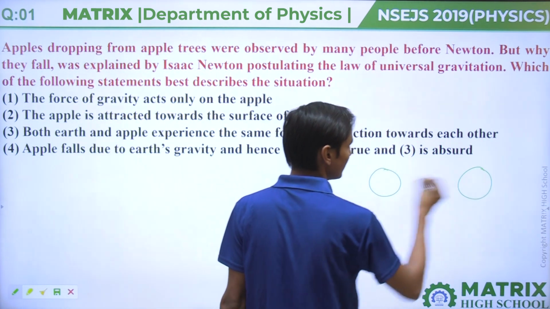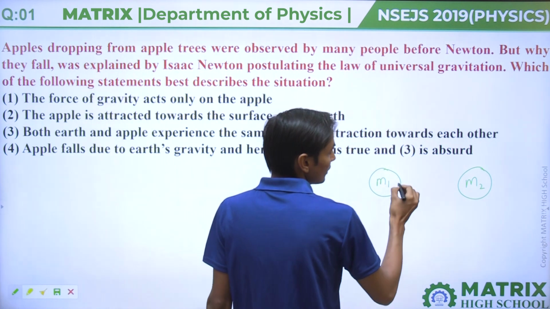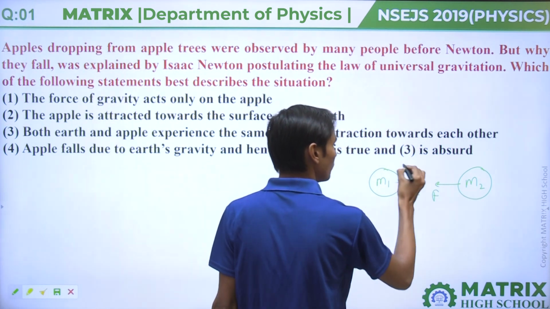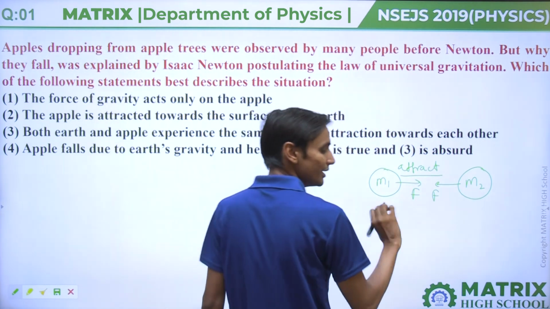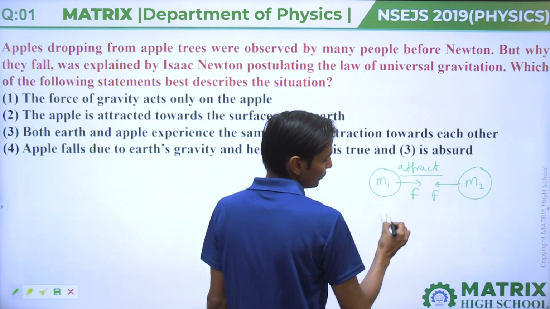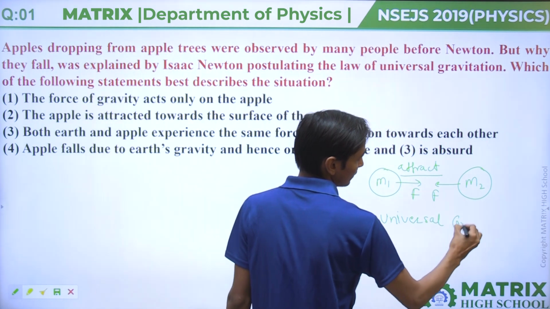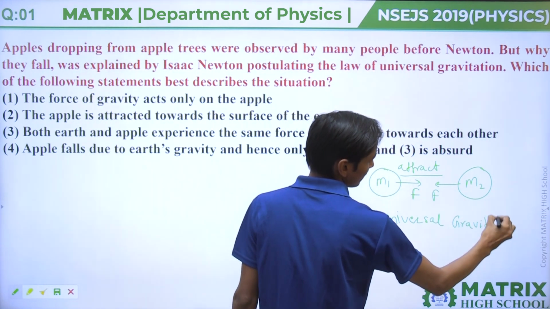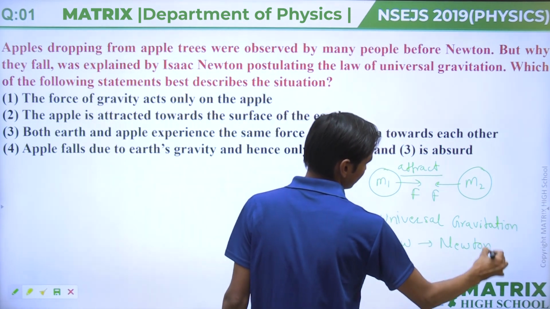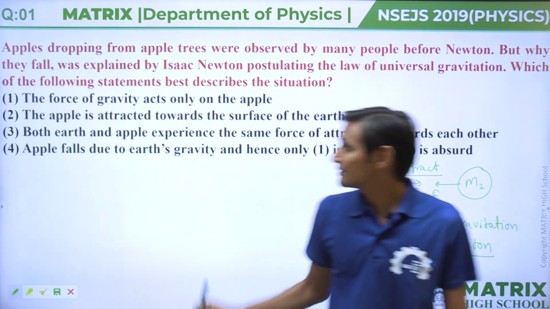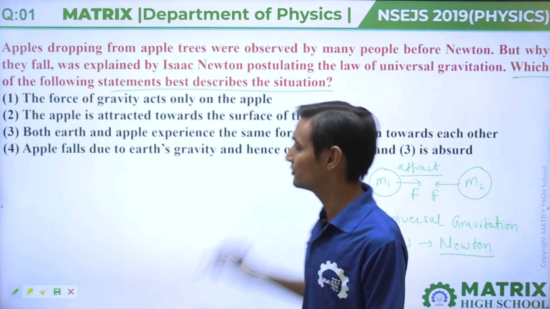The universal law of gravitation says that if there are two masses m1 and m2, then they attract each other by equal and opposite force. Always, two masses attract each other by equal force. This is the universal gravitation law given by Newton. Okay, beta. Now, next thing is, which of the following statements best describes this situation?